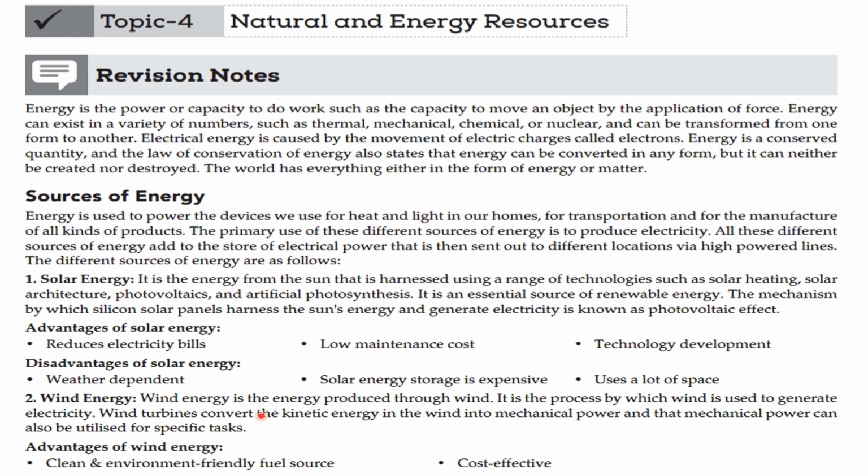Wind energy is energy produced through wind. It is the process by which wind is used to generate electricity. Wind turbines convert kinetic energy in the wind into mechanical power, and that mechanical power can be utilized for a specific task.